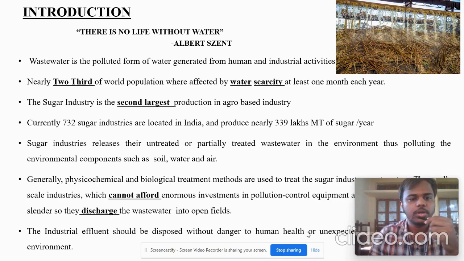Introduction: Wastewater is water polluted from human and industrial activities. Nearly two-thirds of the population are affected by water scarcity. The sugarcane industry is the second largest agro-waste producer. In India, there are nearly 732 sugar industries, and they produce nearly 339 lakhs of wastewater. These wastewaters contaminate land, water, and air, and contain a large amount of pollutants.